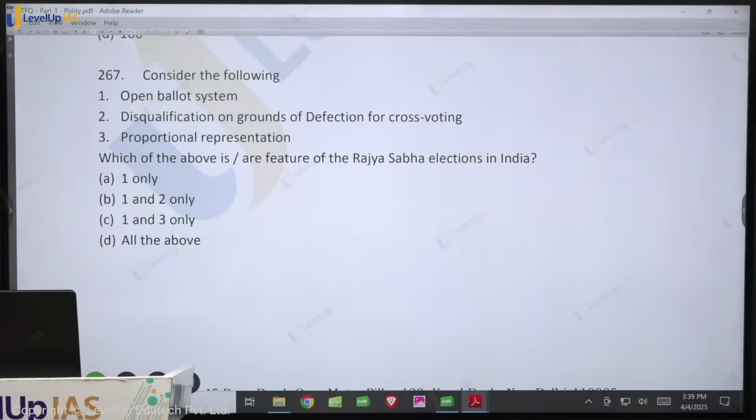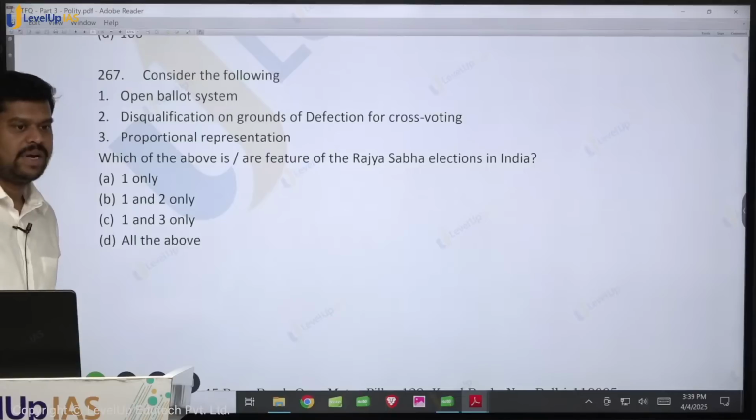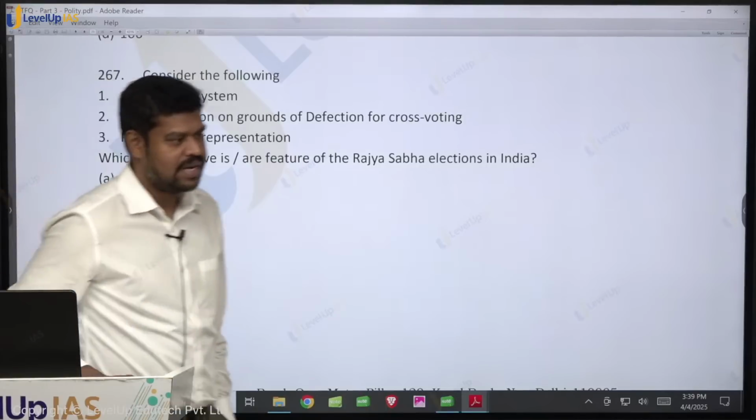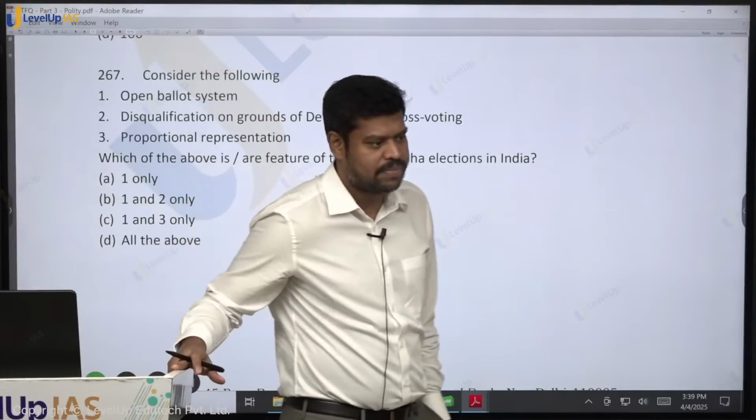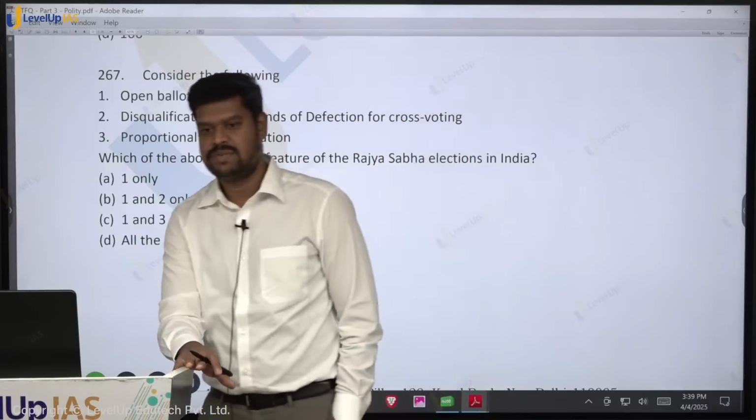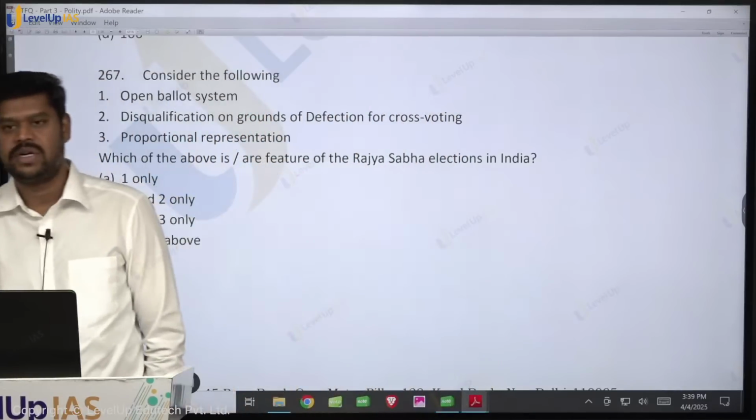Consider the following. Statement 1, open ballot system. Statement 2, disqualification on the grounds of defection for cross voting. Statement 3, proportional representation. Which of the above are the features of Rajya Sabha elections? Is the Rajya Sabha election based on the system of proportional representation? Yes, it is based on the system of proportional representation.